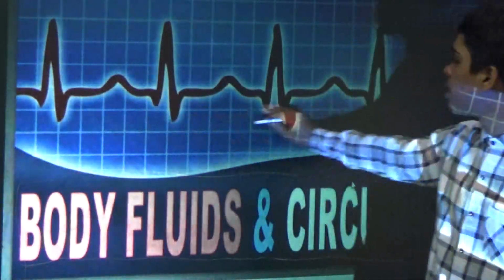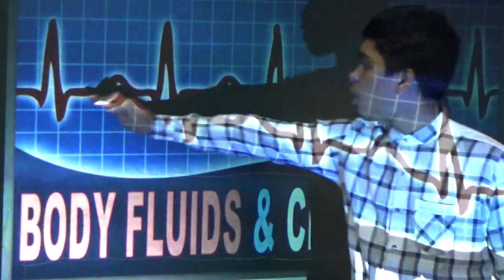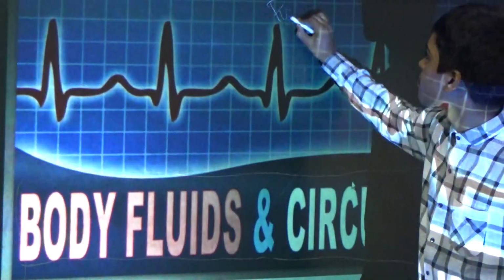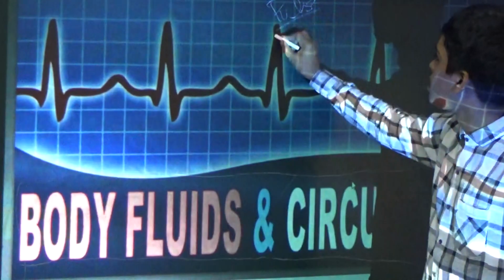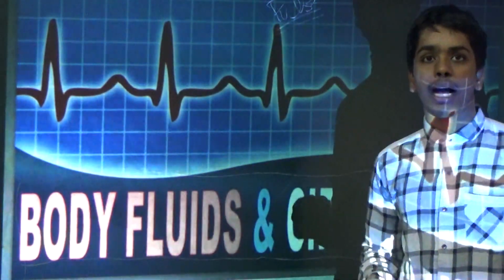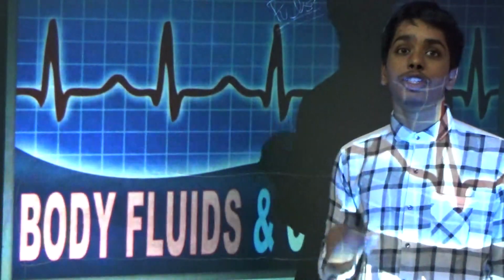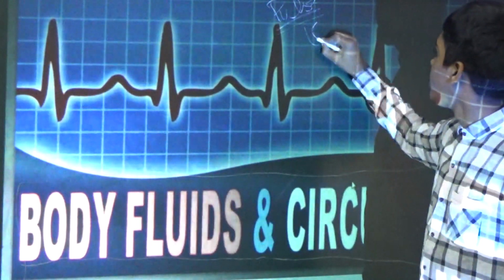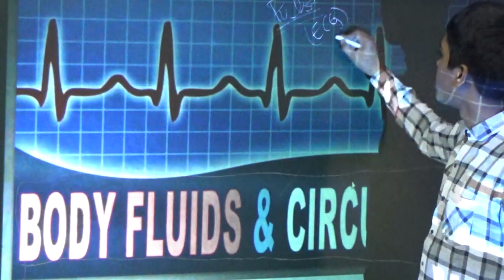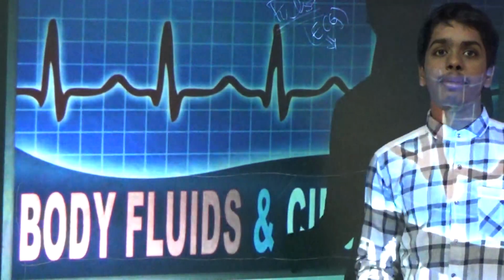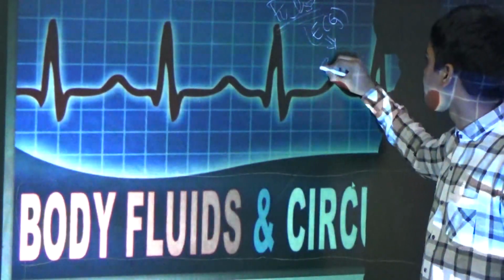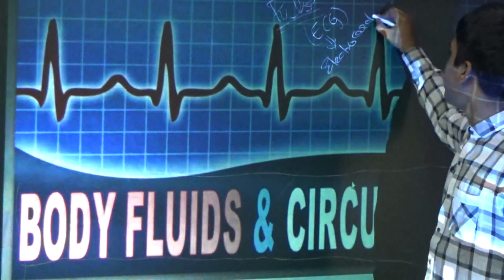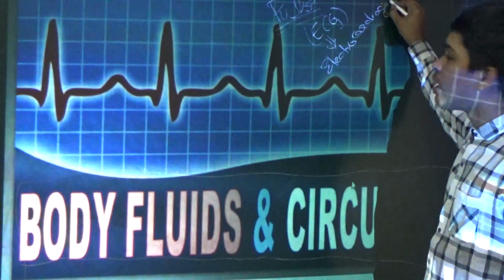Now, first, what is this? This is known as pulse. How is it measured? Pulse is measured by ECG, that is electrocardiogram. ECG means electrocardiogram.